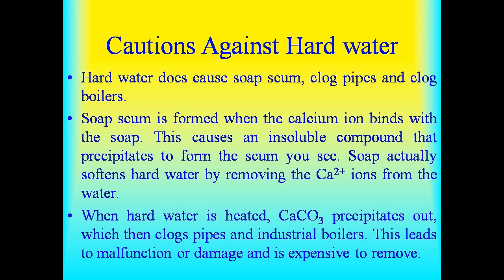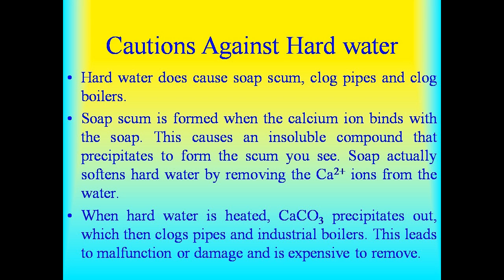Hard water does cause soap scum, clogged pipes, and clogged boilers. Soap scum is formed when the calcium ion binds with the soap. This causes an insoluble compound that precipitates to form the scum you see. Soap actually softens hard water by removing the calcium ions from the water.